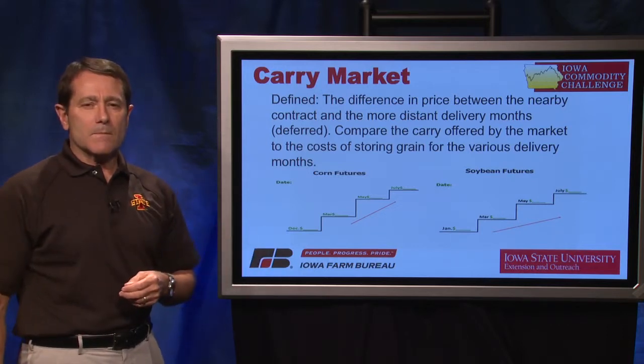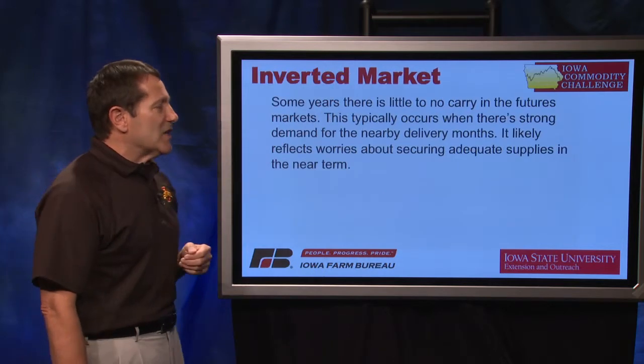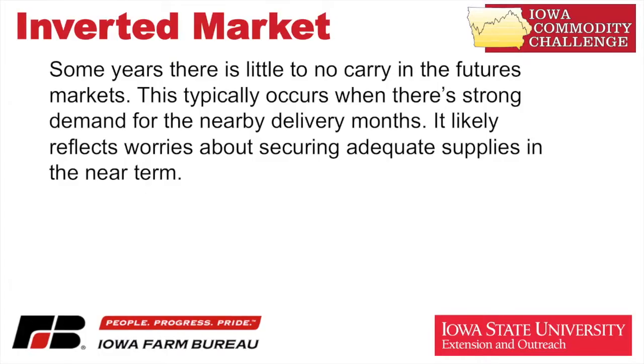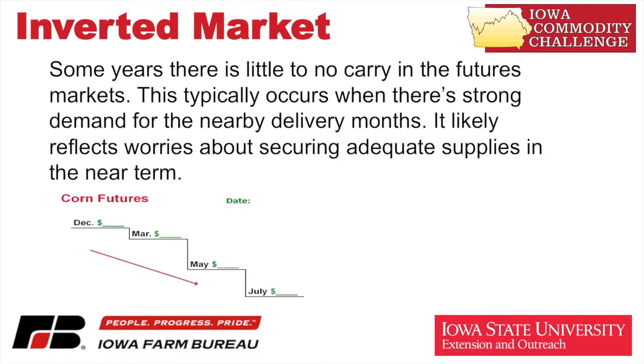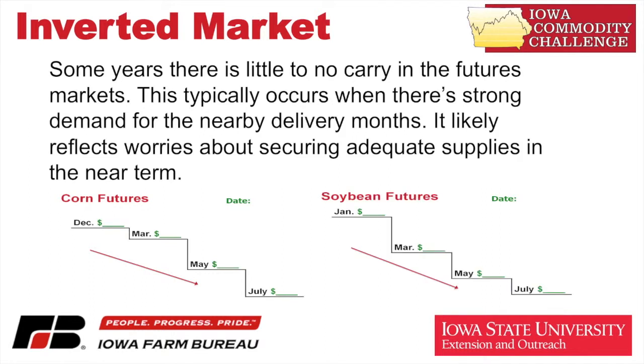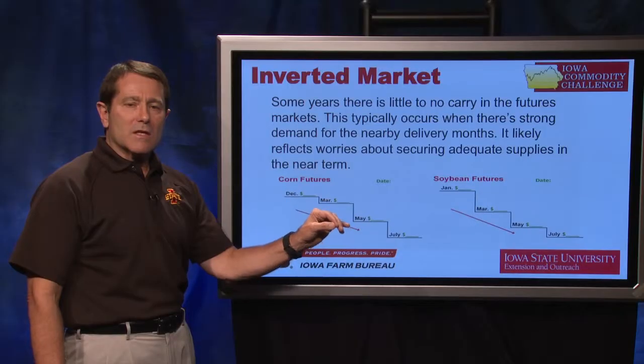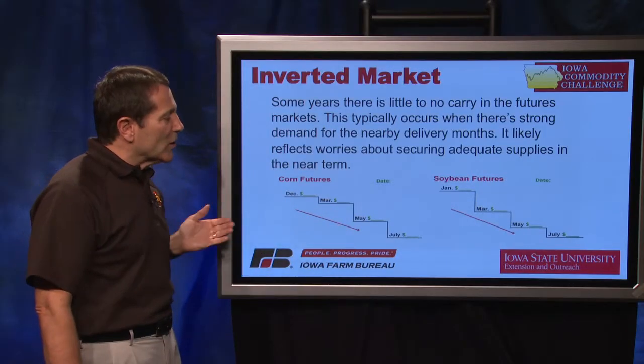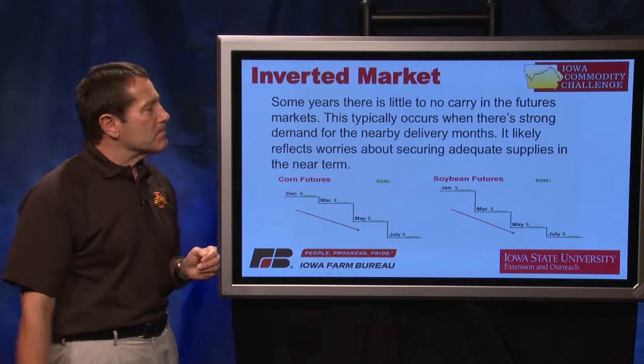In some cases, we'll see that there's an inverted market. There is no carry, and actually the stair steps are moving down. This typically occurs when there's strong demand for the nearby delivery months, or it reflects worries about securing adequate supplies in the near term. We see this likely more often in soybeans than in corn, but there is an inverted futures market. There is less incentive to be storing a crop longer term.